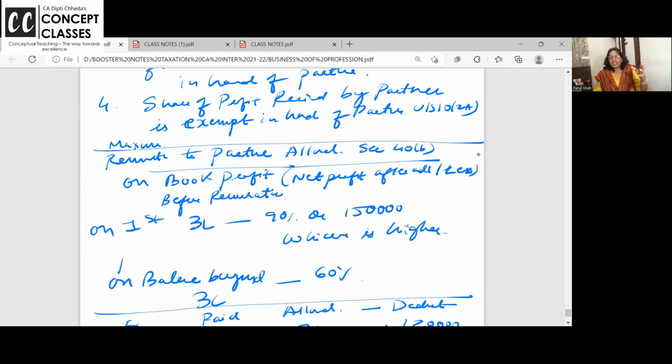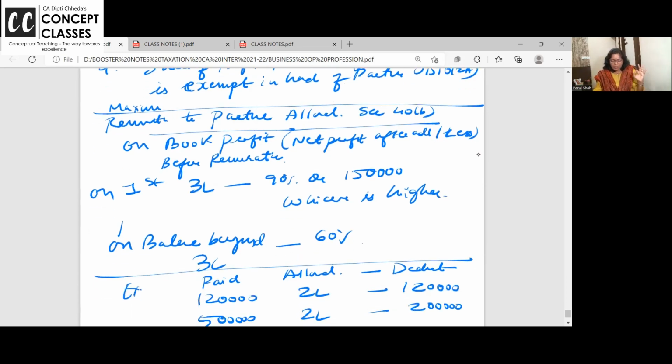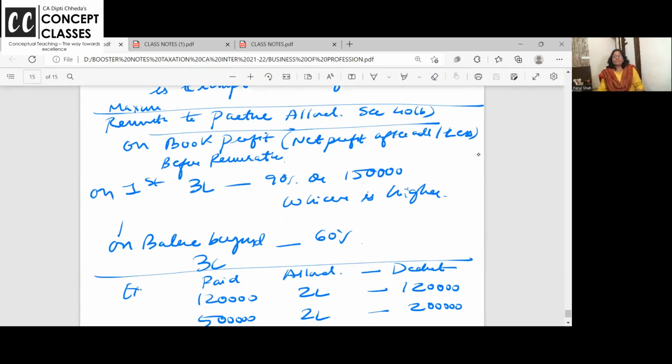That is disallowed expense, add back, income related to other heads, take it out. Now what you get, your business income, is your book profit. On this book profit, on the first 3 lakh, 90% or 1,50,000, whichever is higher. Suppose your remuneration is 3 lakh, how much is 90%? 270.